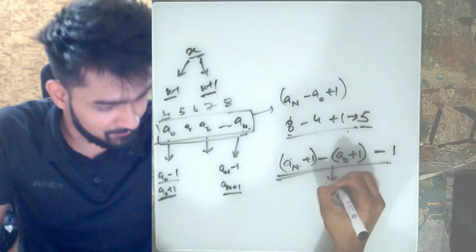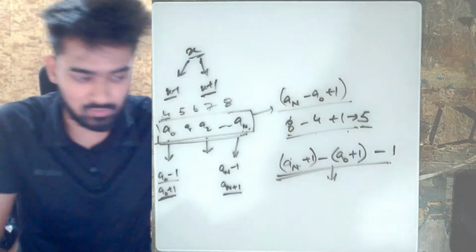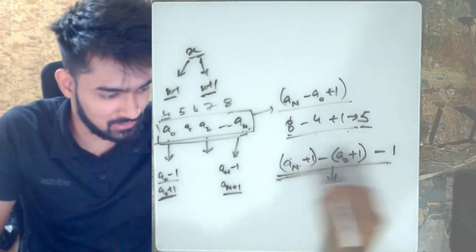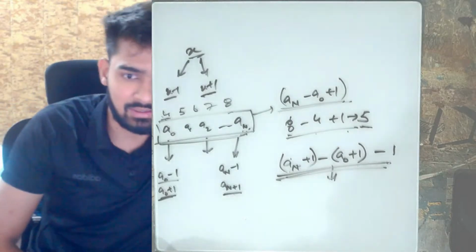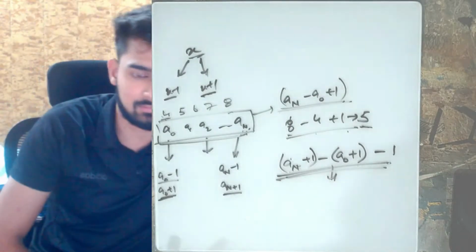That means if this is equal to this value, only then is your answer possible.